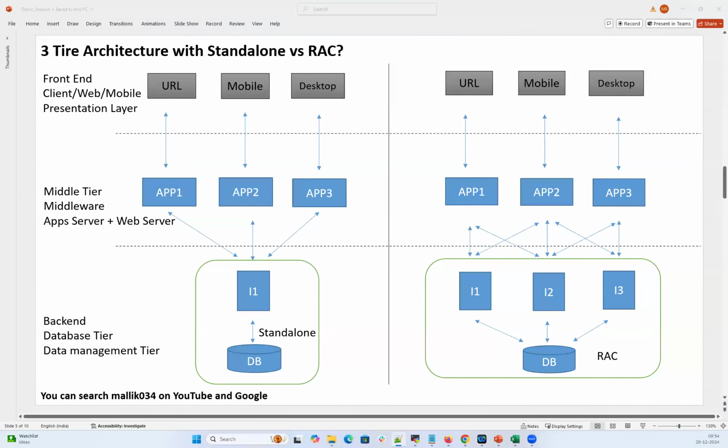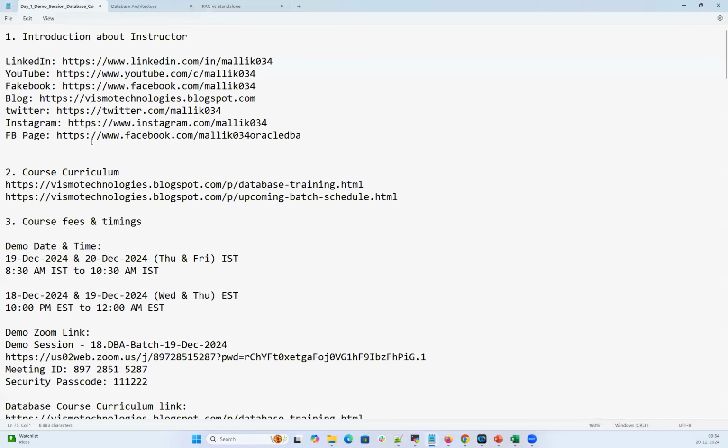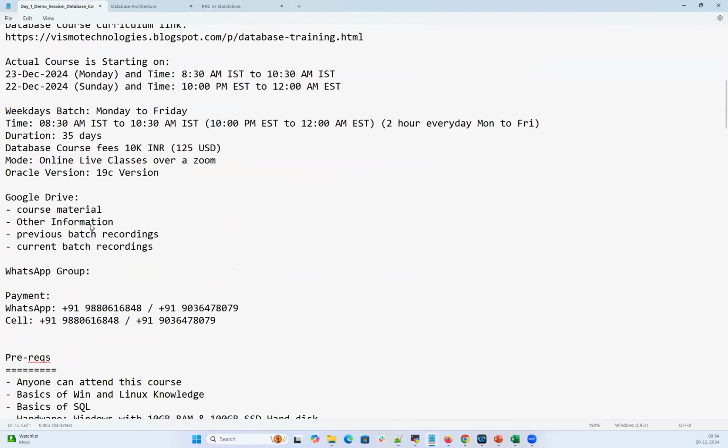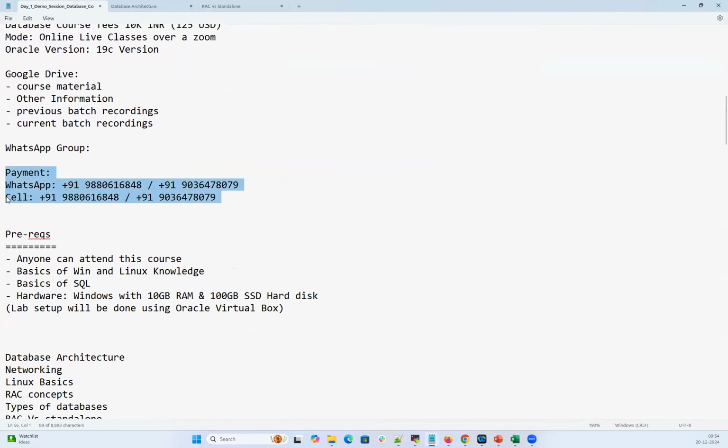And one or two questions here. So how to get a Google Drive access? This Google Drive access will be for registered students. Feel free to ping me on my WhatsApp number, and you have to make a payment and then register for the course. Once the registration is done, I can grant the access on the Google Drive. I can add you to the WhatsApp group, and then you can get the access on the Google Drive. You can watch the recordings.